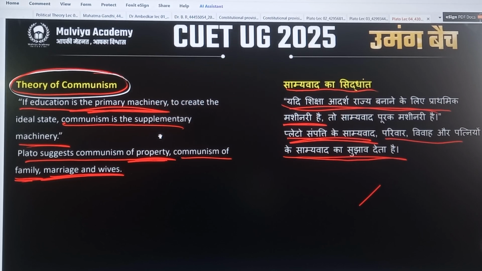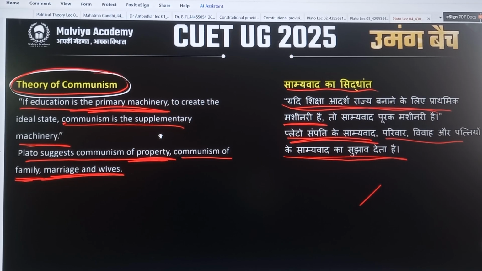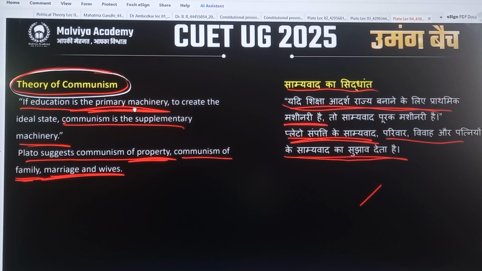So our next part, that is part 4 of the Plato lecture. In this part we will deal with the theory of communism of Plato. First we dealt with the theory of idea, then in second the theory of education, then in third the theory of justice, and now we will deal with the theory of communism.